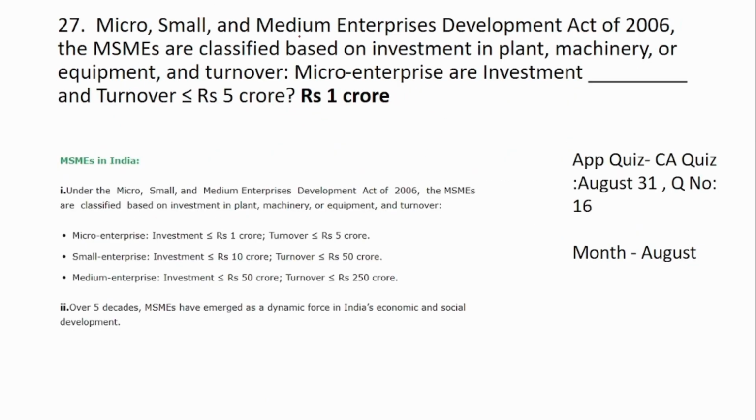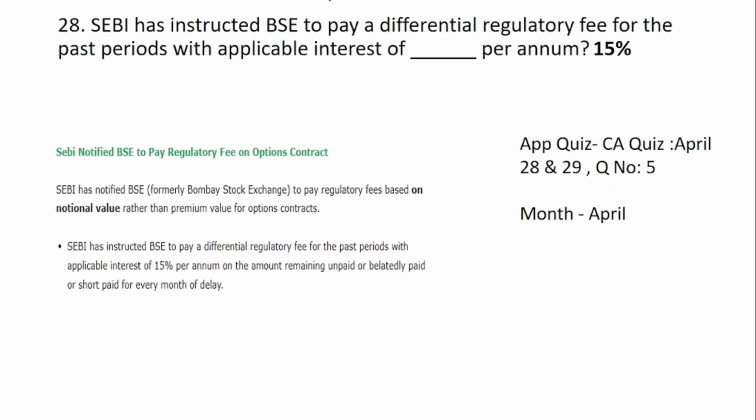27th question is, Micro, Small and Medium Enterprises Development Act of 2006, the MSME are classified based on investments in plant, machinery or equipment and turnover. So micro enterprises are investment and turnover lesser than equal to 5 crore. So if you see, investment is lesser than equal to 1 crore and turnover is lesser than equal to 5 crore.